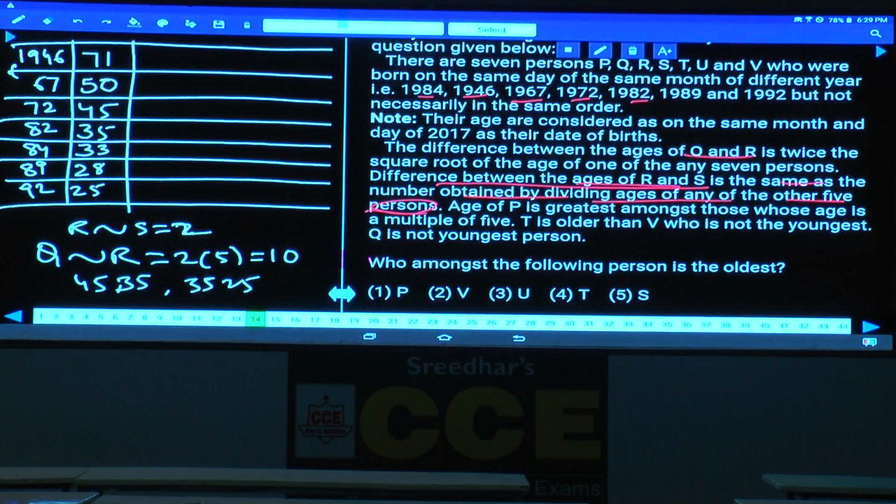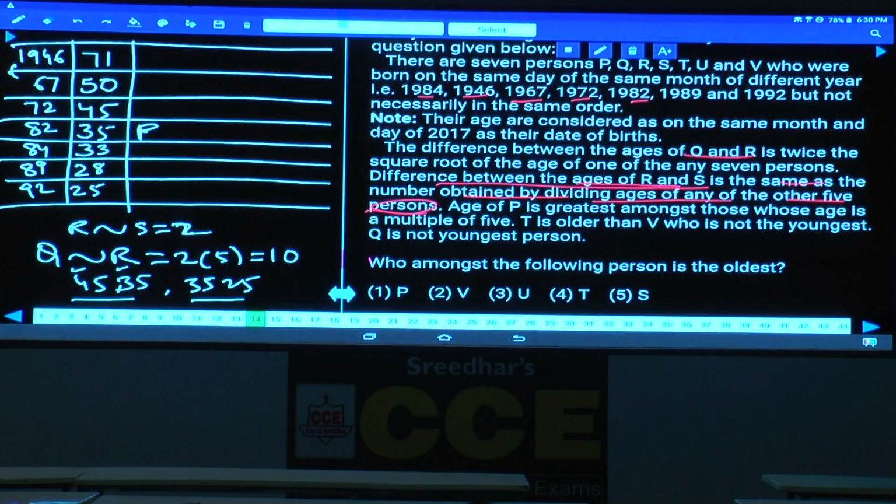If the difference between R and S is 2, then what should be the value? Now Q and R. If you take Q as 45, then R will be 35. If R is 35, S must be, since the difference between R and S is 2, either 37 or 33. Is it there or not? S 33 is there. That is one possibility. Then if you take the other possibility for Q and R, if Q is 35, then R will be 25. If R is 25, S must be either 23 or 27, which is not there, isn't it? Hence, what can we identify here? Here we are able to finalize the age of R. What is the age of R?